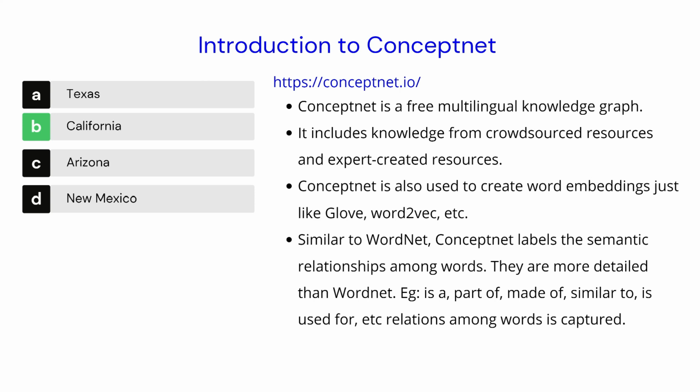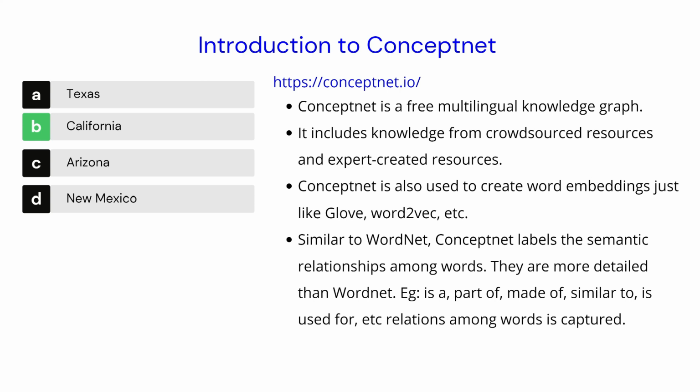Both WordNet and ConceptNet are human tagged and curated. ConceptNet is also used to create word embeddings just like GloVe, Word2Vec, FastText, etc. We'll also look into word embeddings after this section.